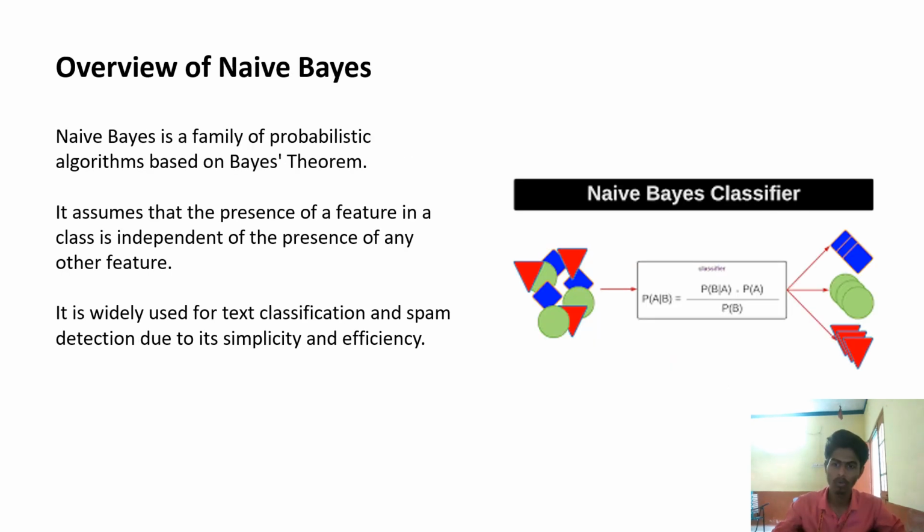Now we are discussing the overview of the Naive Bayes theorem. Naive Bayes is a family of probabilistic algorithms based on Bayes theorem. It assumes that the presence of a feature in a class is independent of the presence of any other feature. It is widely used for text classification and spam detection due to its simplicity and efficiency. When we get a spam call or spam message, it can be detected easily by this algorithm.